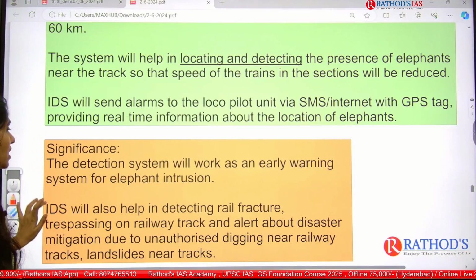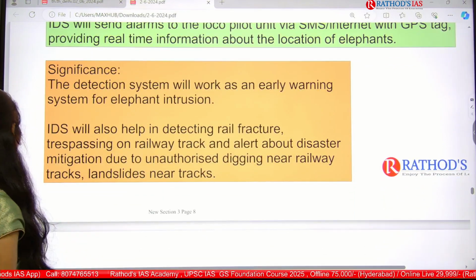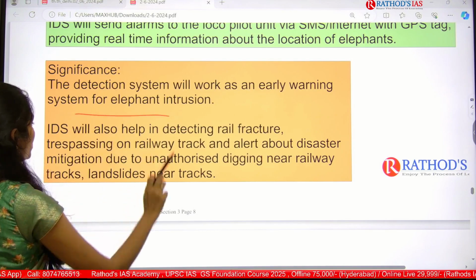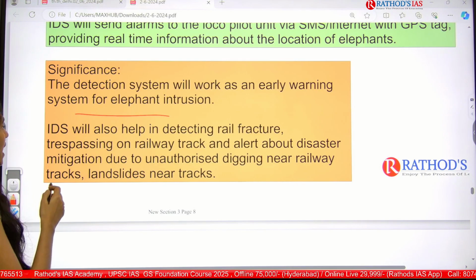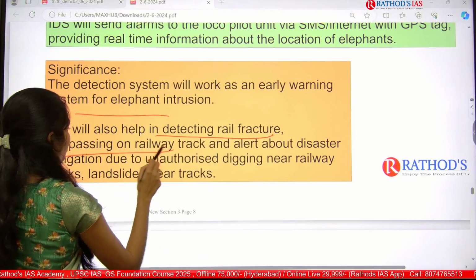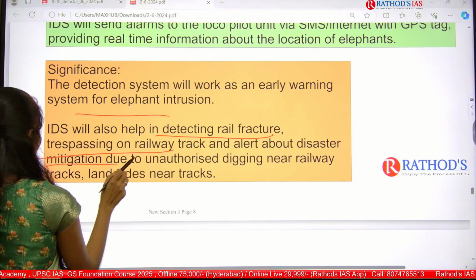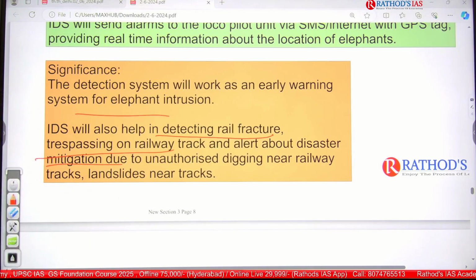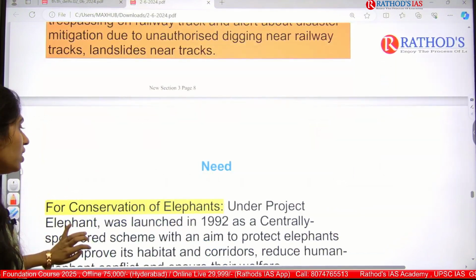And what is the significance of this type of step? It will be very useful because we can reduce human animal conflict, and we can reduce injury to these elephants. And the next one is, IDS will also help in detecting rail fractures, trespassing on the railway track, and also alert about disaster mitigation, and even unauthorized digging near railway tracks, landslides, etc. All these are the other important things.